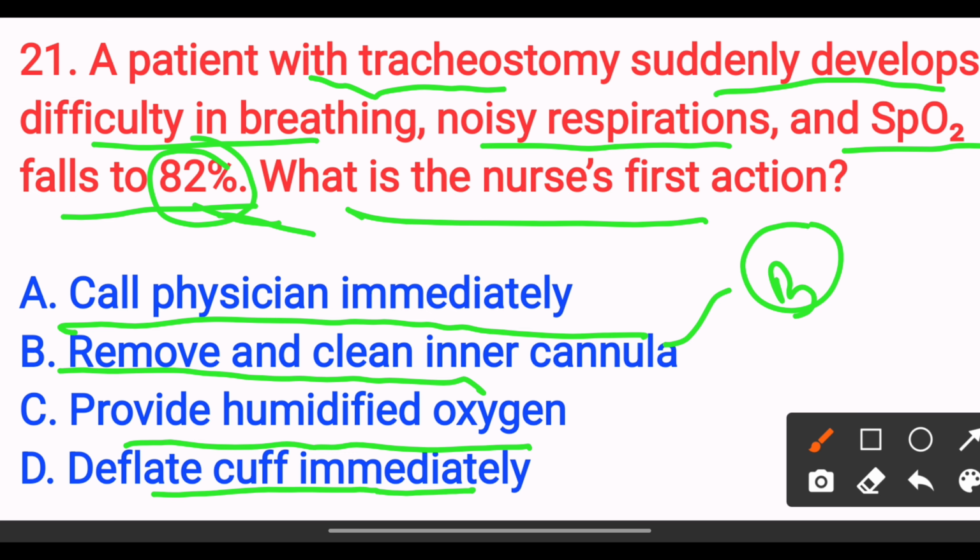Next, a 40-year-old man with a history of alcohol abuse presents with confusion, ataxia and nystagmus. This indicates option A, Creutzfeldt syndrome. Option B, Wernicke's encephalopathy. Option C, delirium tremens. Option D, alcoholic hepatitis. The answer is option B, Wernicke's encephalopathy.